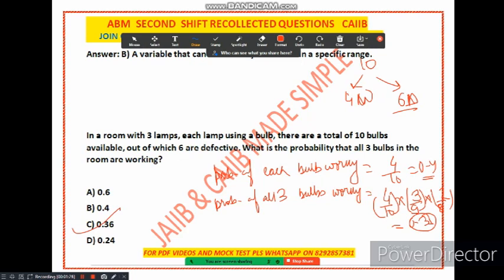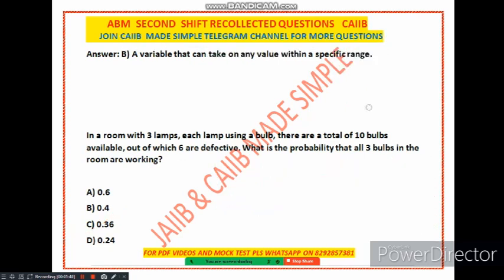Have you understood how to solve this particular problem? This is how we solve it: you find the probability of each bulb working and then find the probability of all 3 bulbs working, which is simply the multiplication of each bulb's probability. Now let's move to the next question.